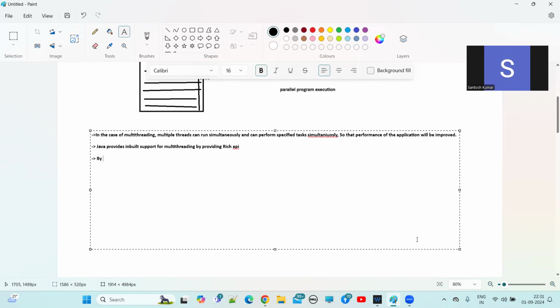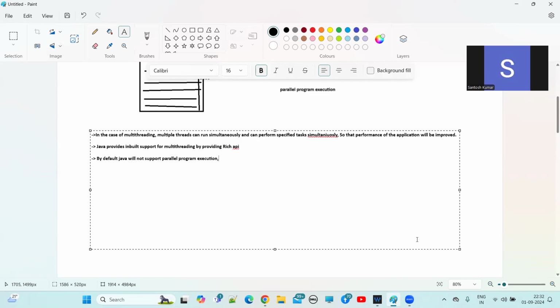By default, Java will not support parallel program execution.